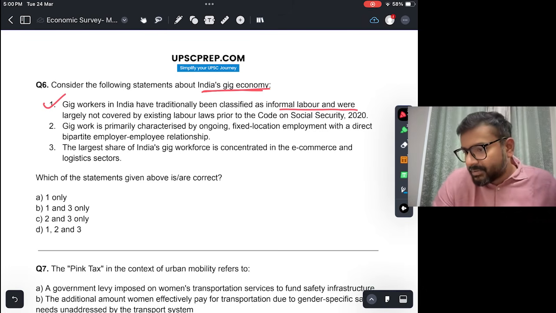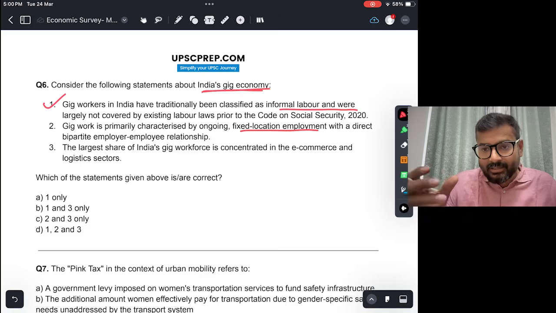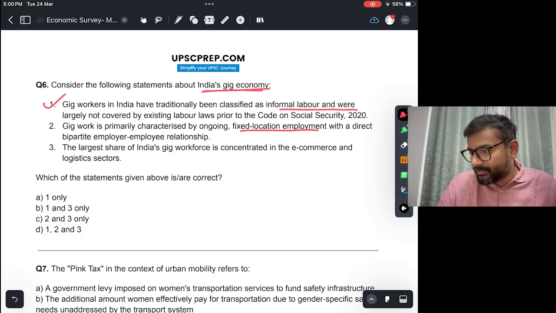Second is gig work is primarily characterized by ongoing fixed location employment with a direct bipartite employer-employee relationship. So this is exactly opposite. ये तो बिल्कुल ही गलत है. Fixed location employment नहीं है ये. It is task based, location independent, and generally tripartite relationship between employer, the platform, and the worker. So this is not true.